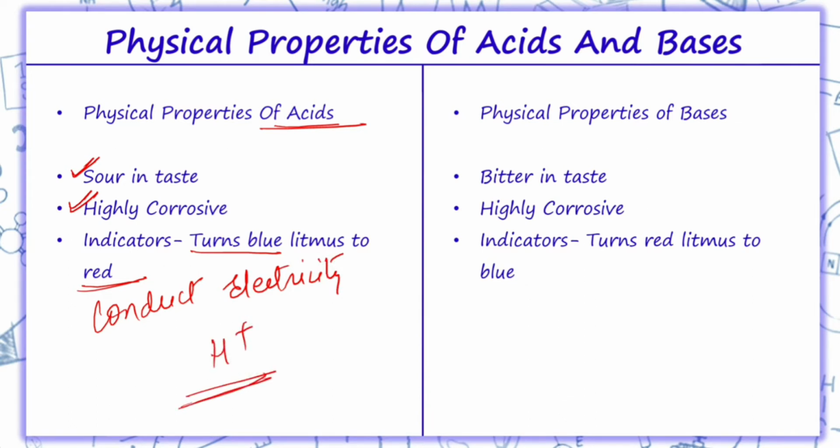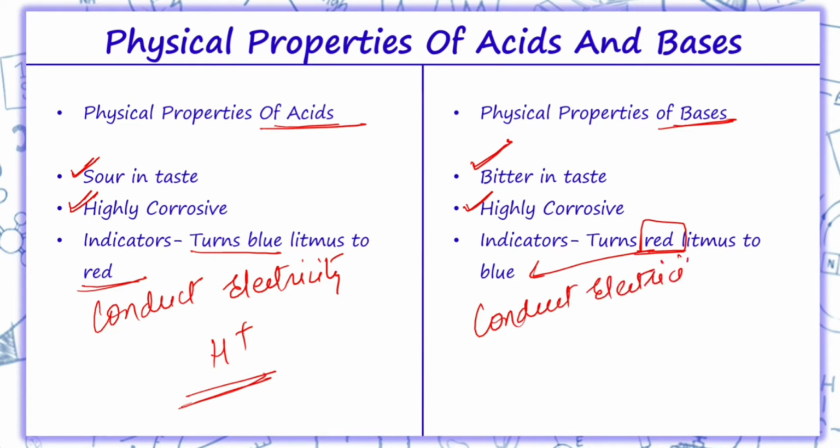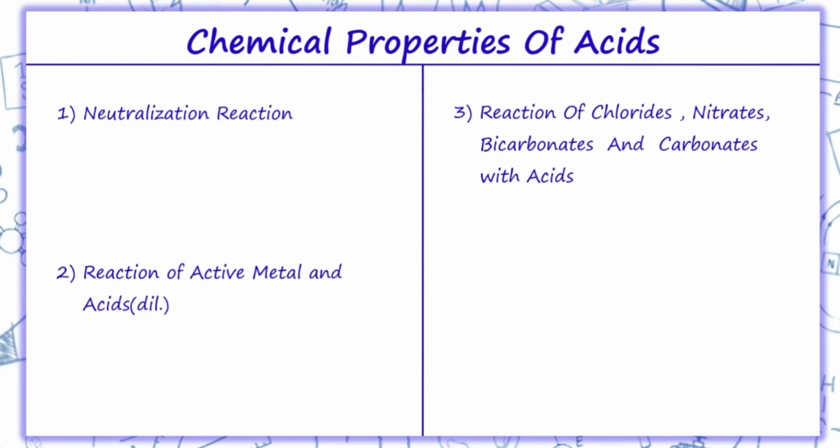Now similarly, bases are bitter in taste, highly corrosive, but they turn red litmus to blue. They also conduct electricity due to the release of OH minus ion in aqueous solution. Coming on to chemical properties of acids.